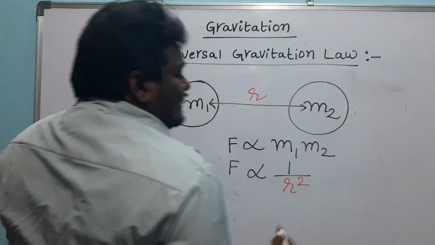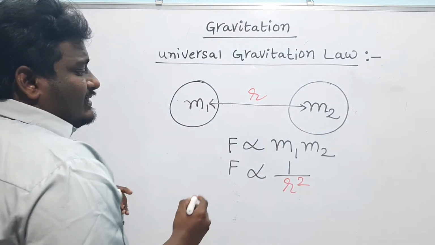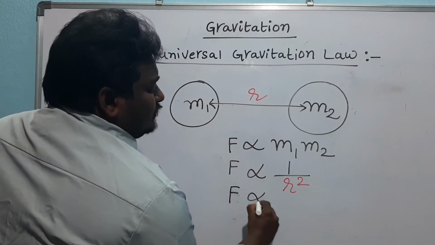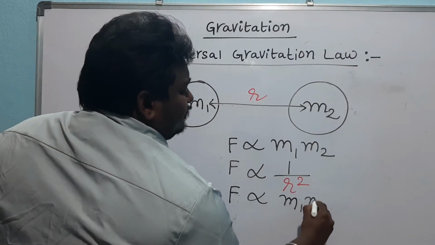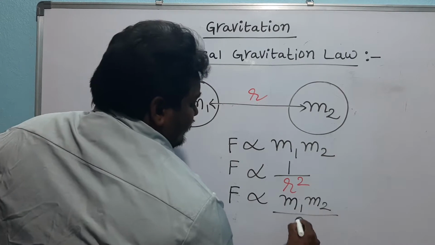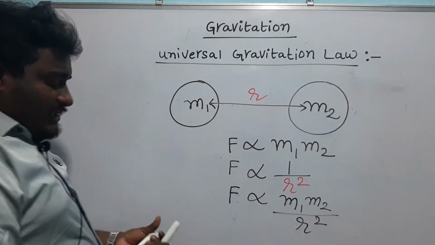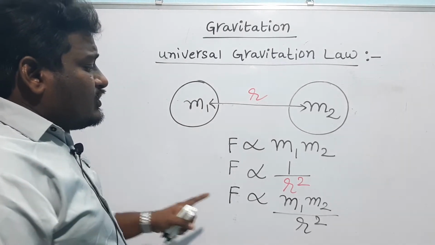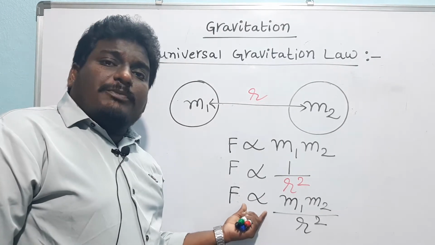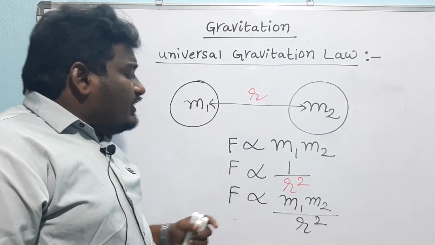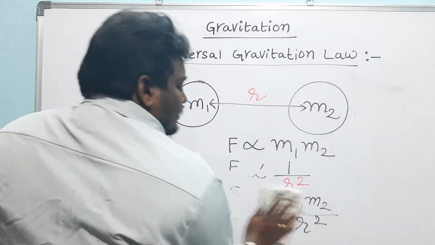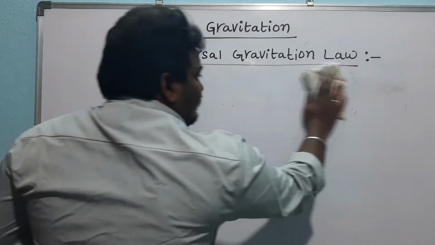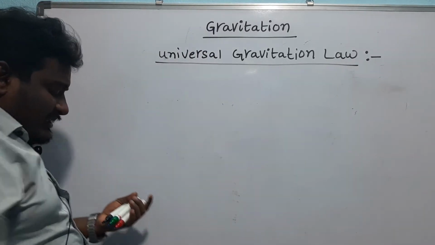So that is combinedly written as F is directly proportional to m1 m2 by r square. To remove this proportionality, we will introduce a proportionality constant, that is capital G, which is the universal gravitational constant.